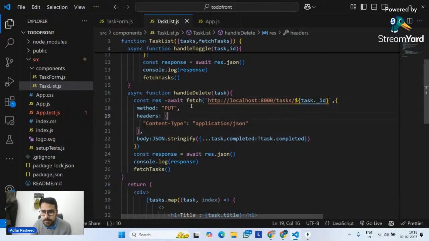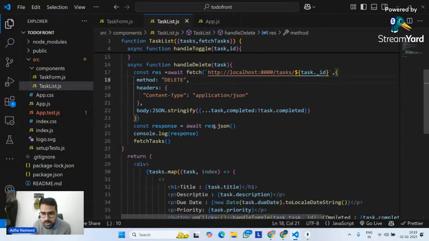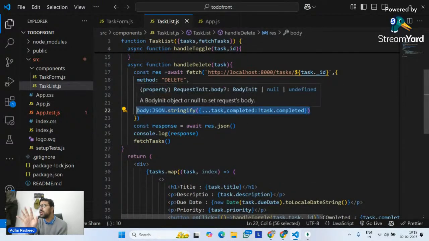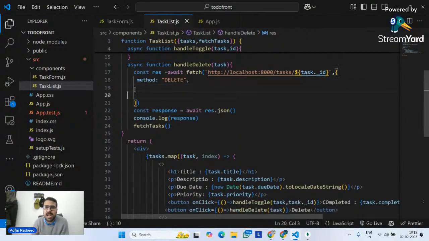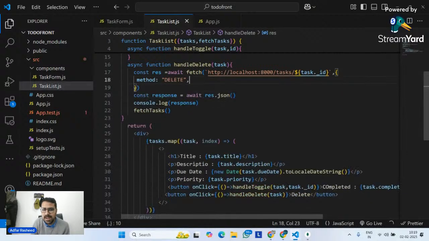So in this case, please make a delete method on my API on 8000 tasks, and please make a delete on that ID which I am passing. Once you do that, I don't have to transfer any body in this case. Do I need to transfer any body? No. So I don't have to pass any header either. I simply have to tell it the method is delete. That's it. And finally, give me the response, console that response, and fetch the tasks.